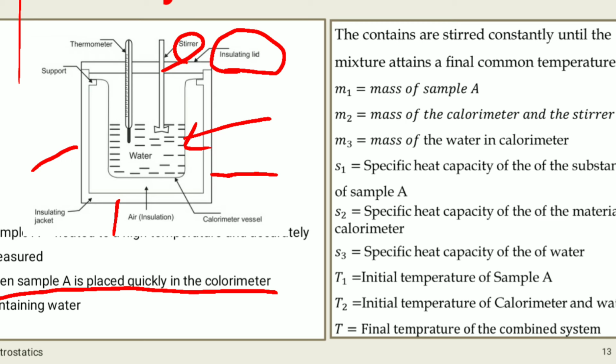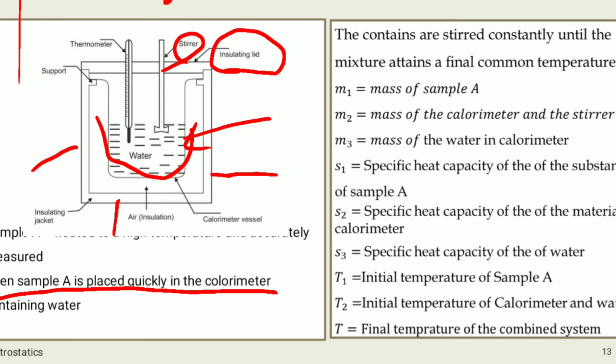Then after that we will measure the temperature of sample A accurately. After that, sample A is placed quickly in this copper vessel consisting of water.